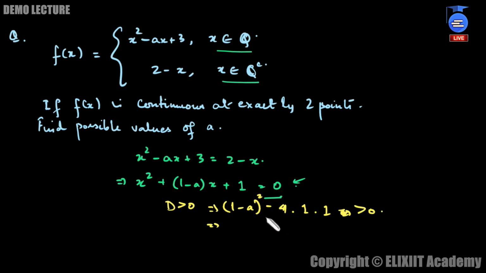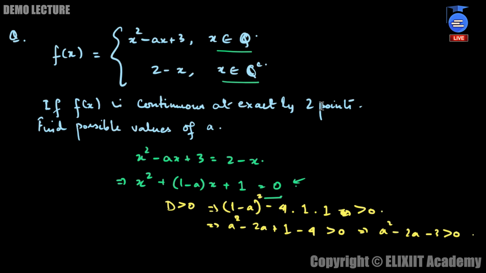Just simplify this thing. This turns out to be a square minus 2a plus 1 minus 4 greater than 0, which ultimately turns out to be a square minus 2a minus 3 greater than 0. Now, if we factorize this thing, you know how we solve polynomial inequalities of this type? We factorize and then solve for the values of a by using the wavy curve method.